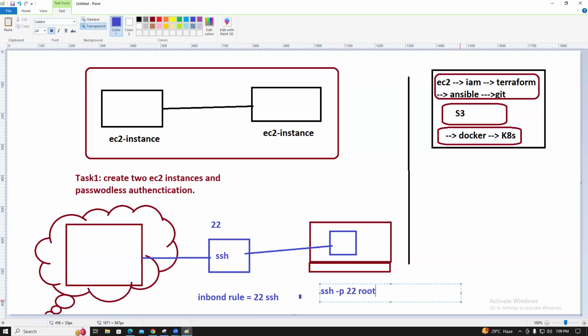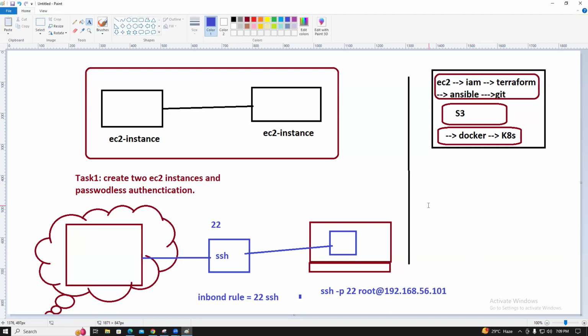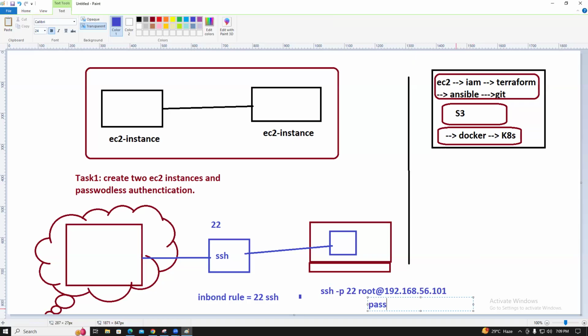What is the user, guys? Root is the user. What is the IP address? For example, the public IP address, like 192.168.101, though this is private, but I'm telling you. Once you give the public IP address, it will ask for the password. I don't want it to ask for the password. I need to set passwordless authentication.